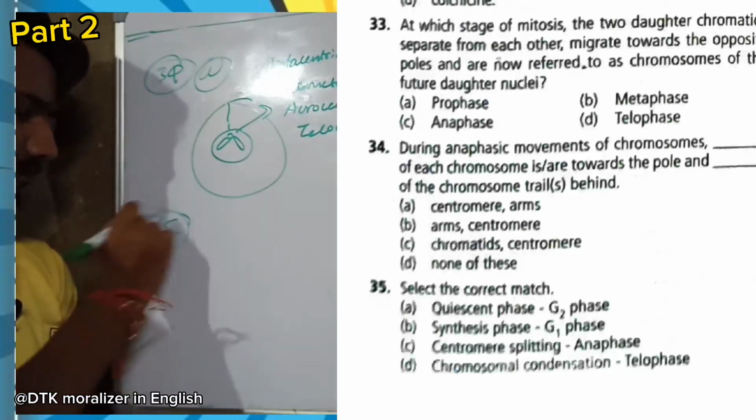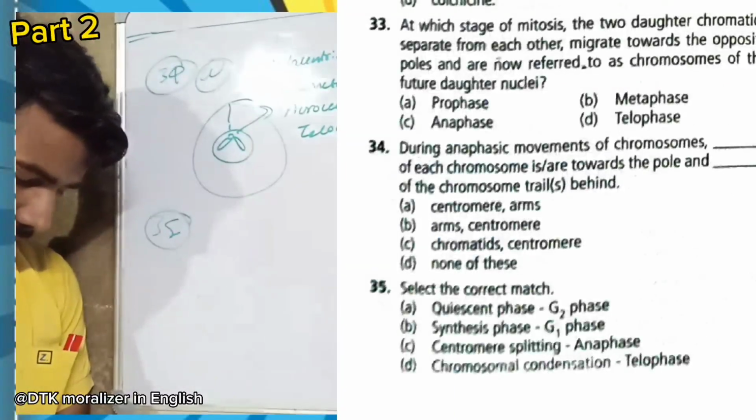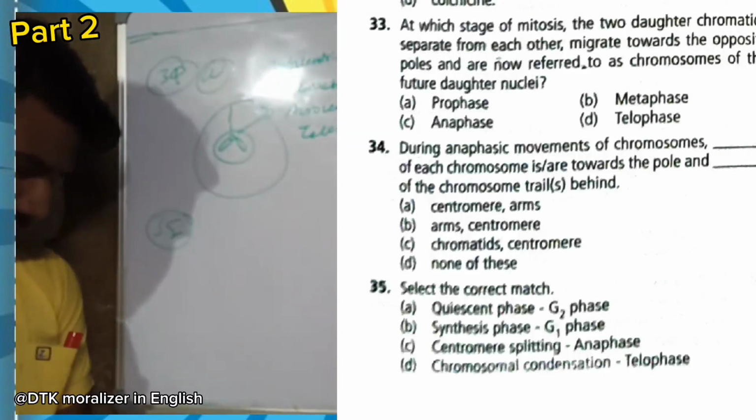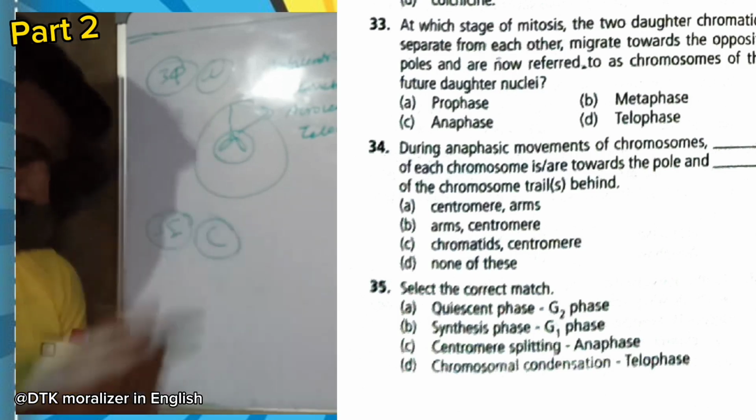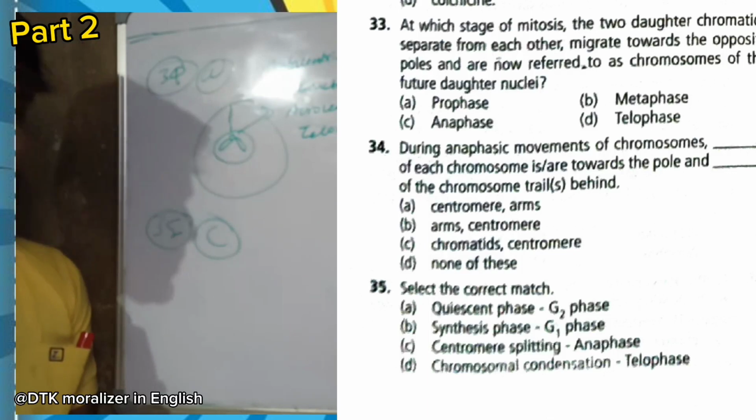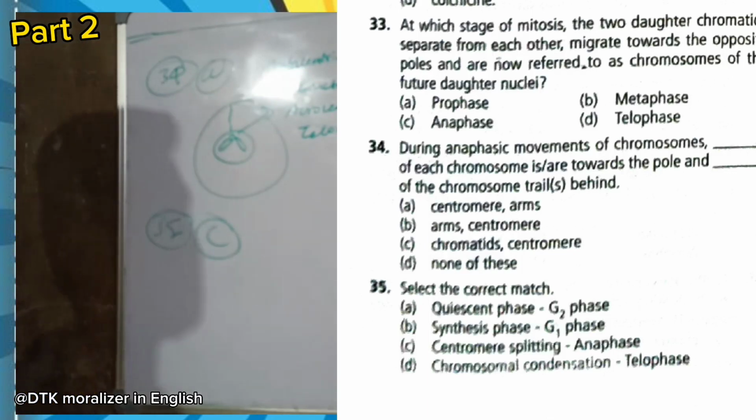Now question number 35. Select the correct match. G2 phase, no. Synthesis phase, G1 phase, no. Centromere splitting, anaphase, right. Chromosomal condensation, telophase, no. Chromosomal condensation occurs in prophase. So option C, centromere splitting in anaphase, is the right answer.